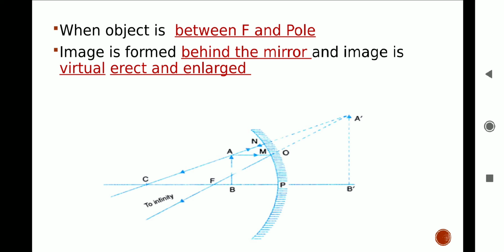To get the complete image of the object, draw A dash B dash perpendicular to the axis from point A dash. Thus, A dash B dash is the image of object AB.